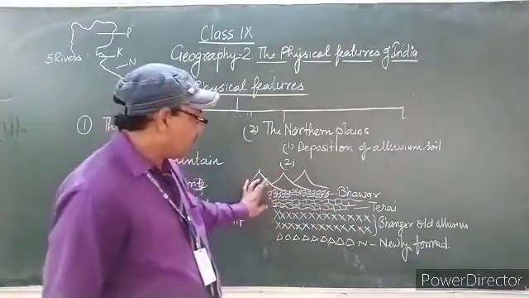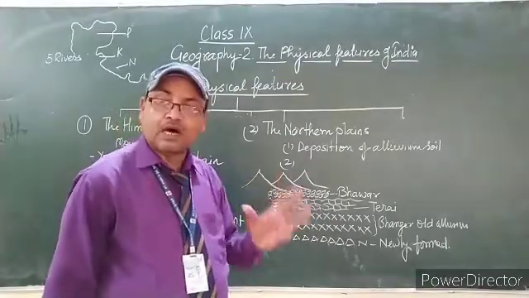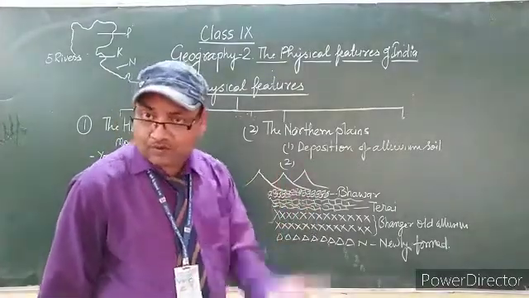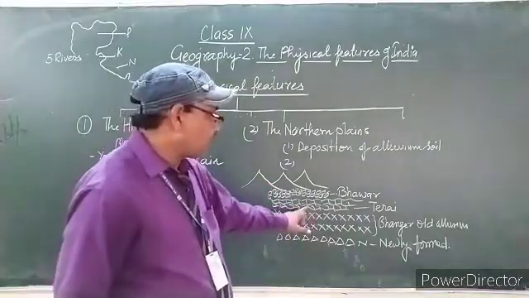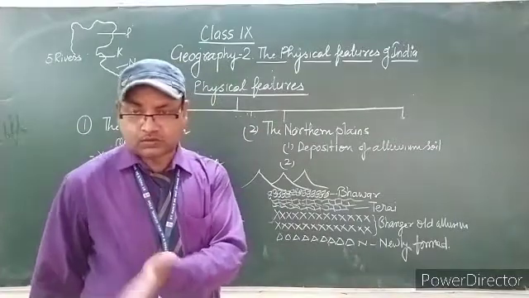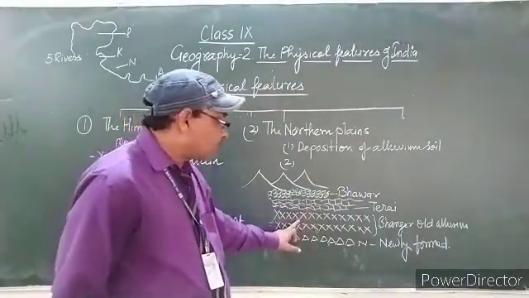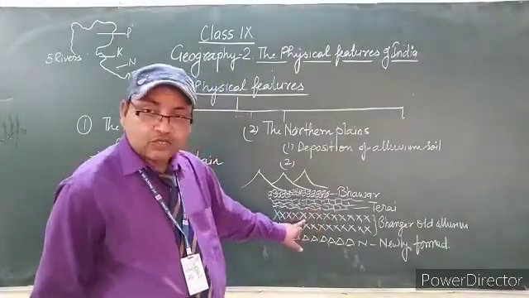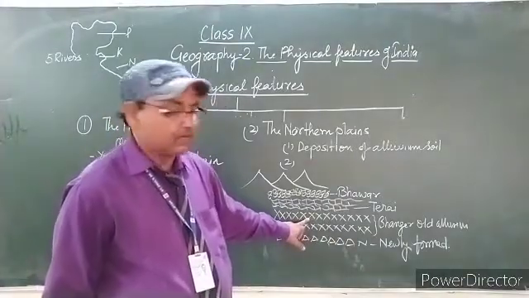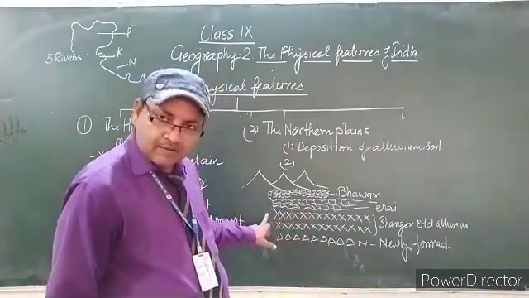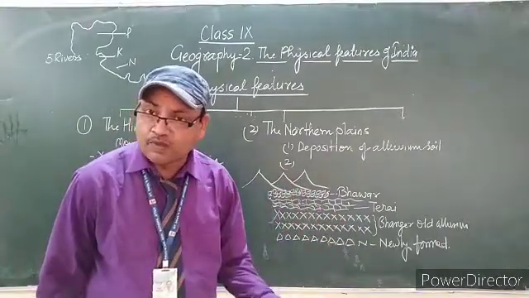Always remember: bhavar, the first part, is that part of the area where large particles of stones are deposited. Water is inside the stones. In the second part, water is over the stones. That is called tarai. Mud and soil are also there. In the next part, the particles of soil, that is alluvial soil, become harder, and this area is called bhangar. It means the area of old alluvial soil.